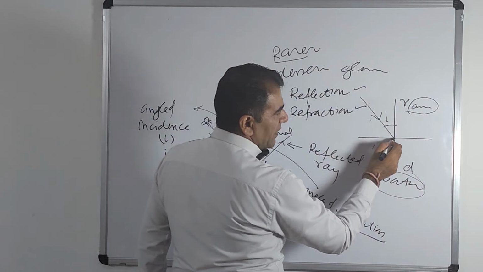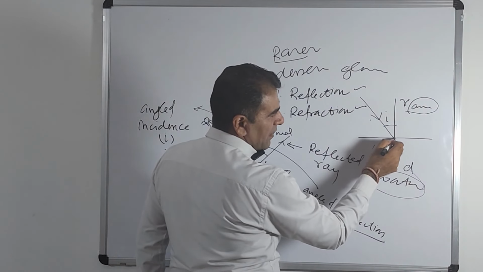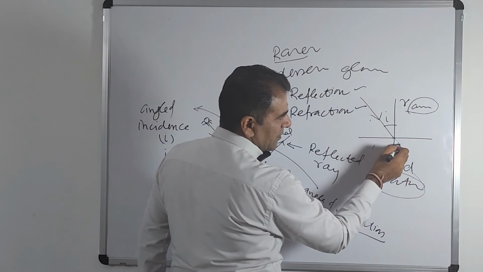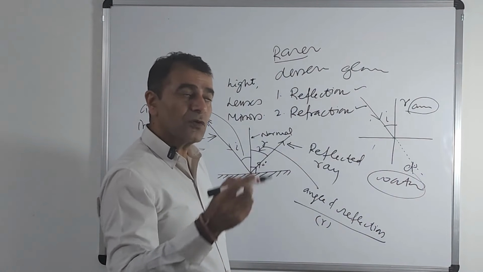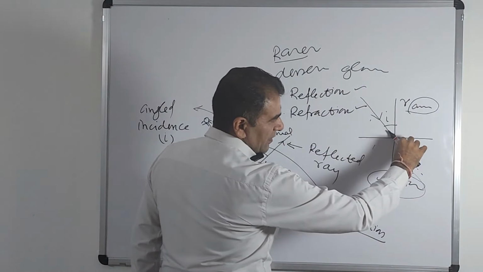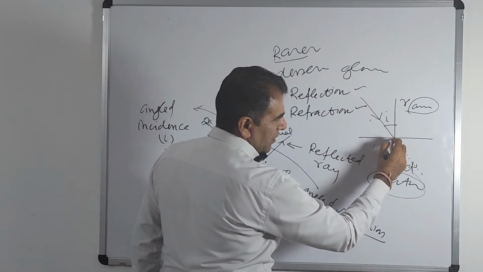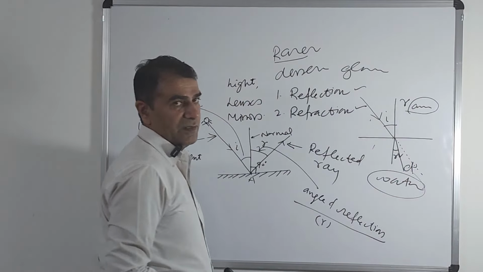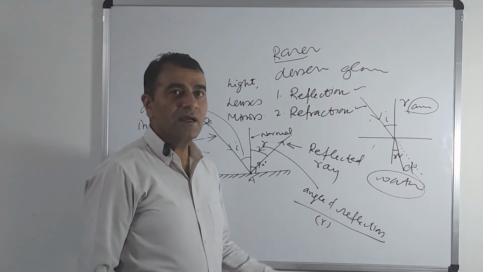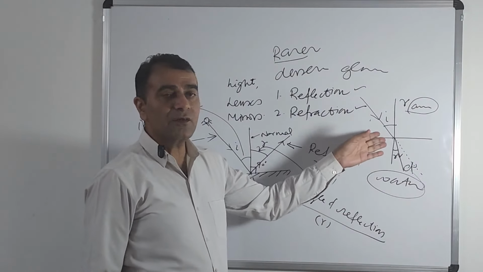So at this point what will happen? The light will not go straight. We have heard that light travels in a straight line. So what happens? Actually, this is deviated towards the normal. So this is angle of refraction. Now this phenomena is called refraction of light.